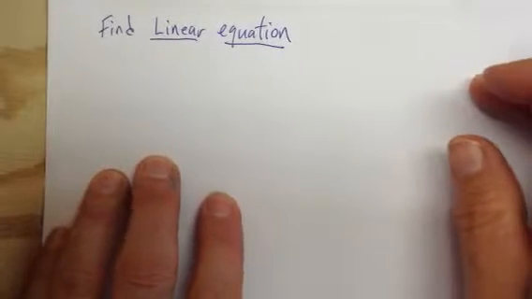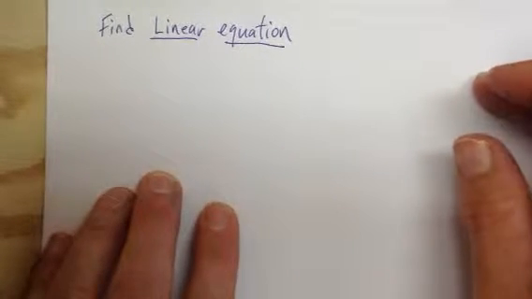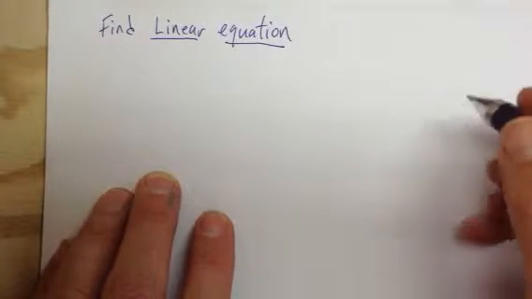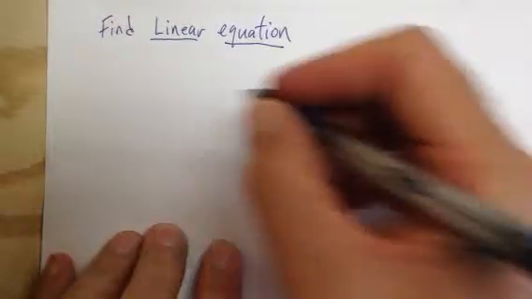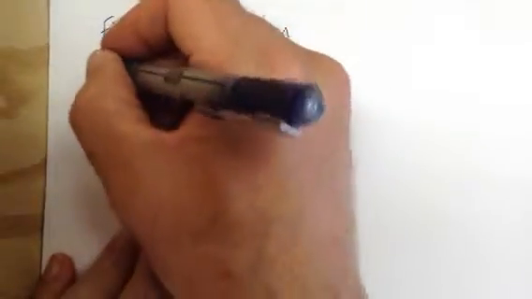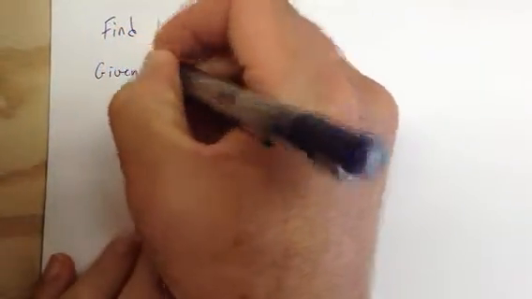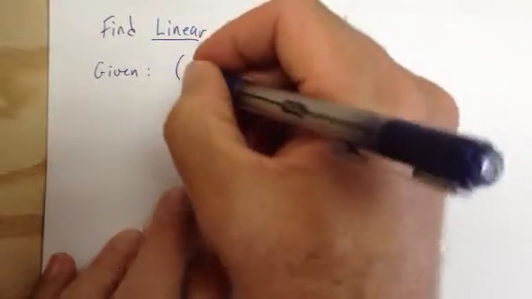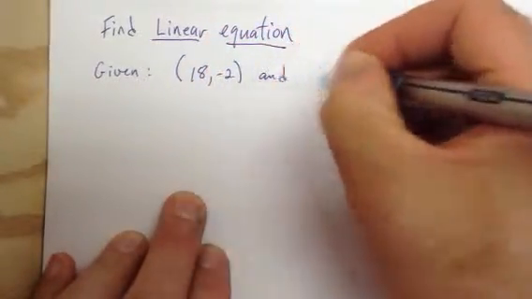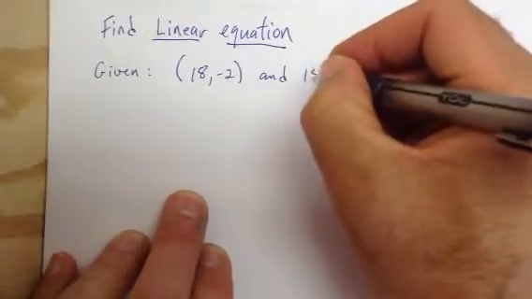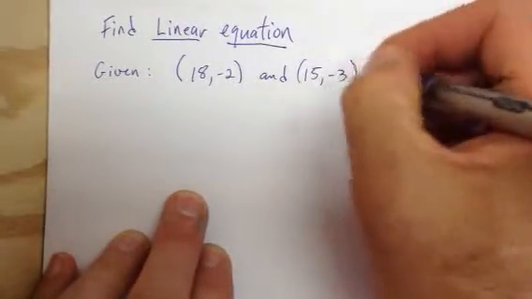Okay, so the first step here is to find the linear equation given 2 points. So I'll go through this in some detail in case you missed it in class. Here is the example we were working with. We were given the 2 points (18, -2) and (15, -3).